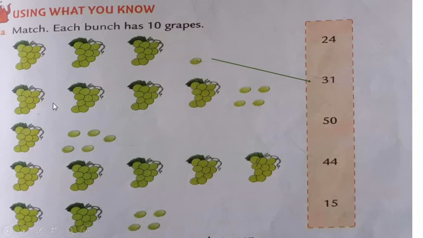So we can say that it is 40, and 40 plus 1, 2, 3 and 4. So this is number 44. Now find out 44 in this column. Where is number 44? Here it is. Match it with 44. Okay.